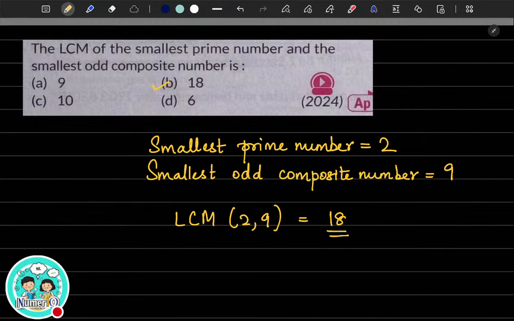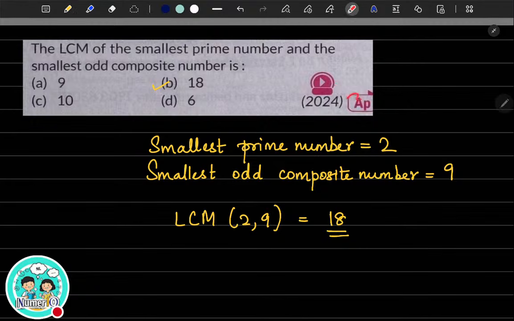Now tell me a question. Are 2 and 9 co-prime as well? What is the only common factor among 2 and 9? It is only going to be 1. 1 is the only common factor between 2 and 9, so they are also co-primes. Right? Yes. So the LCM of 2 and 9 is going to be 18. Very good. Let's move on to the next question.